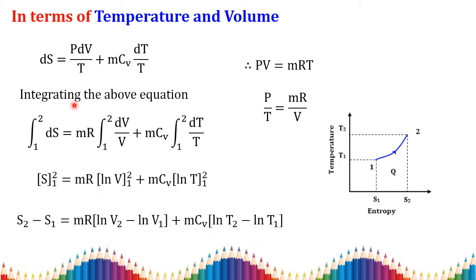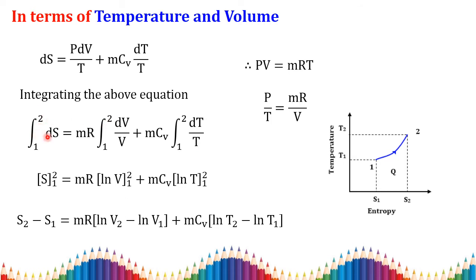Then what you get, and also integrate from the initial state 1 to 2. So this is your initial state 1 and this is your final state 2. Then integrate the above equation from 1 to 2 of dS, which is equal to, I am substituting mR by V. mR is constant, so I am taking it outside. So m into R, integral of 1 to 2 dV by V, plus m into CV, integral of 1 to 2 of dT by T. We know that m is mass, R is the characteristic gas constant, dV is change in volume, V is volume. Here also m is mass, CV is specific heat capacity at constant volume, dT is change in temperature, and this is also temperature.